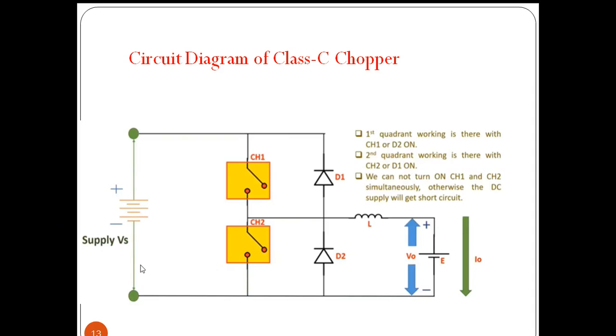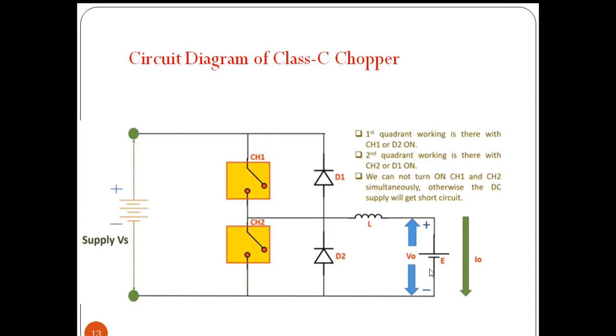Here we have a DC supply source, connected through choppers and diodes, through an inductor, to a battery. We assume the top point is positive and this is negative.